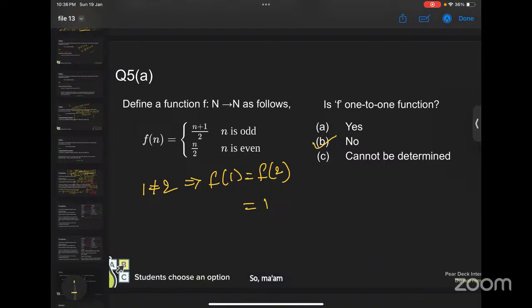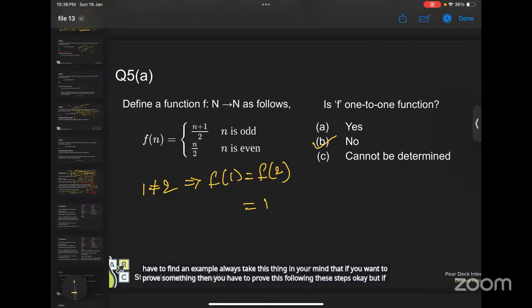Ma'am, if we wanted to theoretically prove it, we would have to prove it like (n1 plus 1)/2 is equal to n2/2. If you want to prove a function is one-one, then you will prove it theoretically. But if you want to discard it, then you have to find an example. Always keep in mind that if you want to prove something, you follow these steps, but if you want to discard something, you take an example.